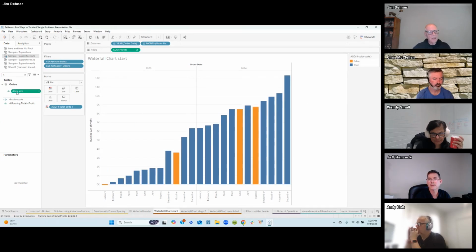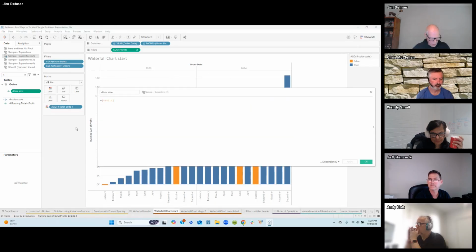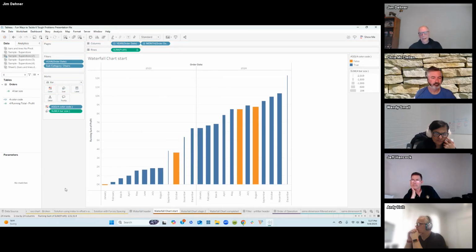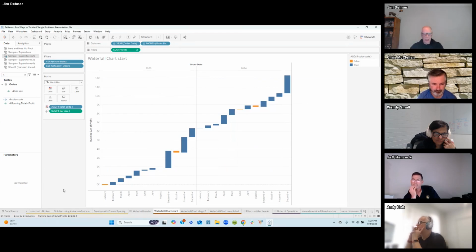And now here's the trick that you've got to know on how to do this. We've created something that I'm going to put on the size tile right there. And that value is equal to the minus of the profit. And I'm going to take that and drop that onto size. And lo and behold, we got the size changed, but it still doesn't look like we want until we change this to a Gantt chart. And as soon as we make it a Gantt chart, we've got that waterfall chart that we're looking for. And it's really very easy to do.